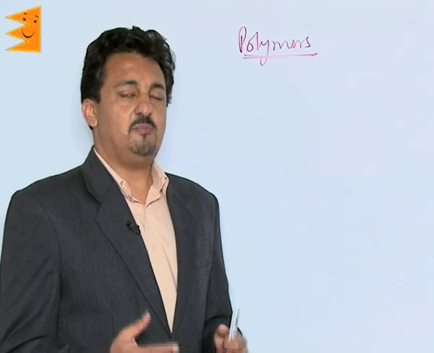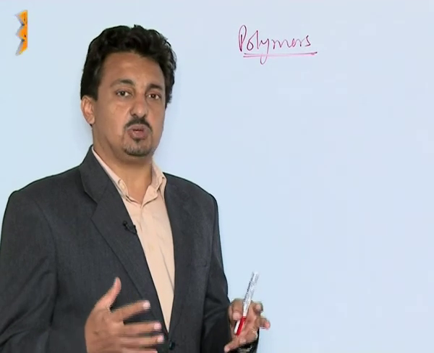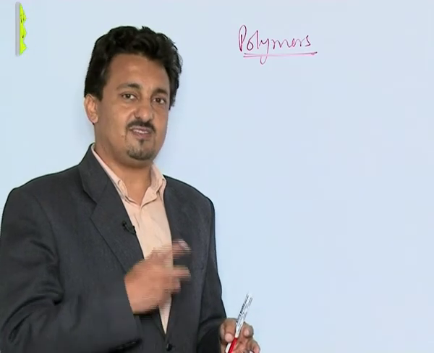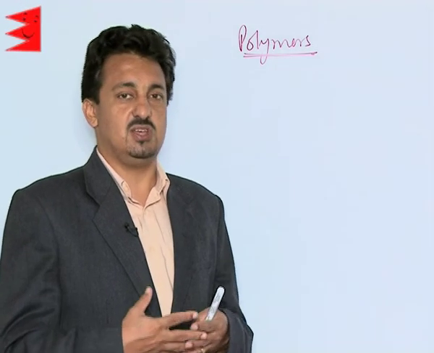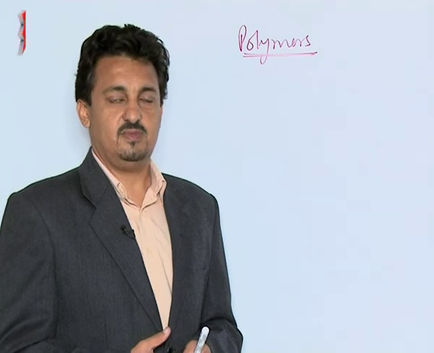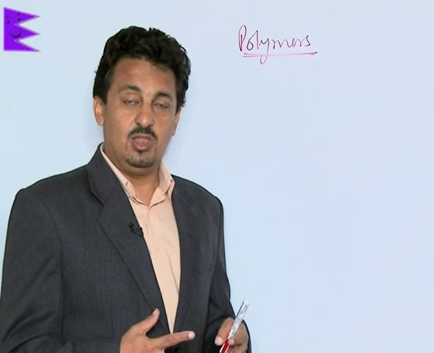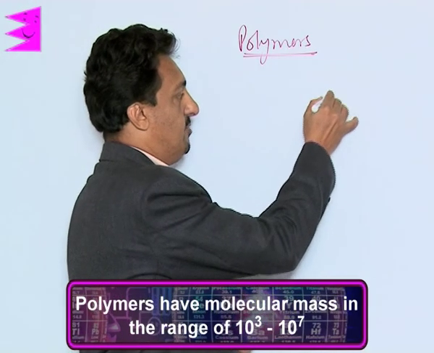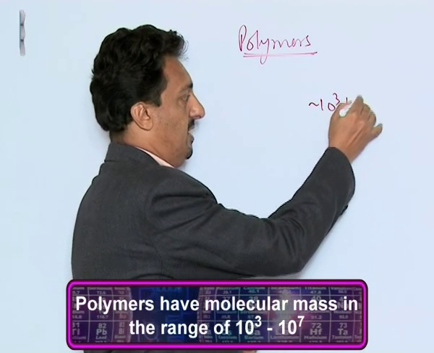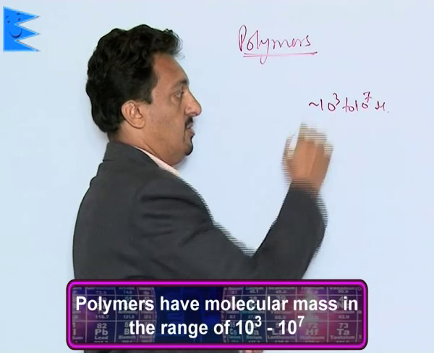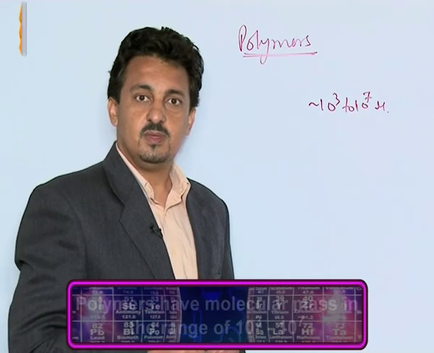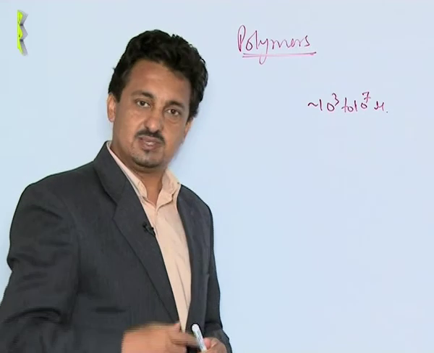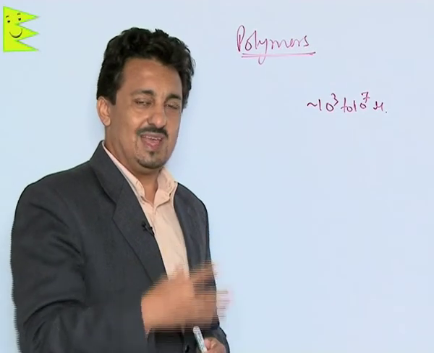Polymers. See, polymers are very large macromolecules which have repeated structural units joined to each other through covalent bonds. These are large macromolecules with very high molecular masses, in the range of 10 to the power 3 to 10 to the power 7 unified mass. So it goes from 1000 to, you can say, up to 10 lakhs.